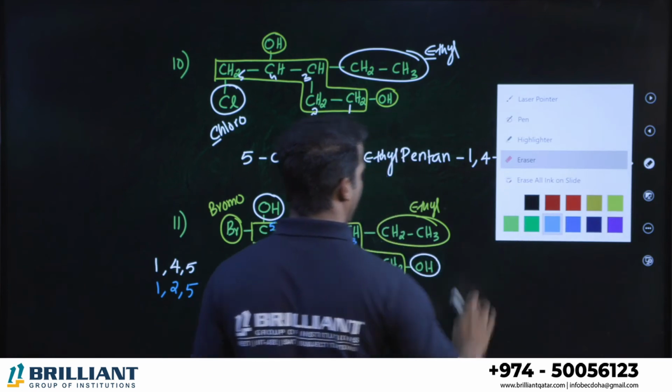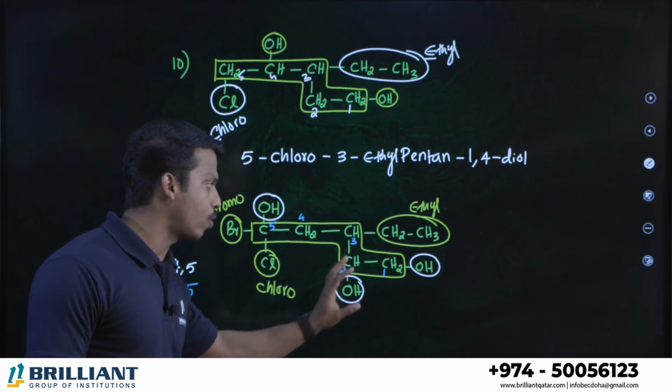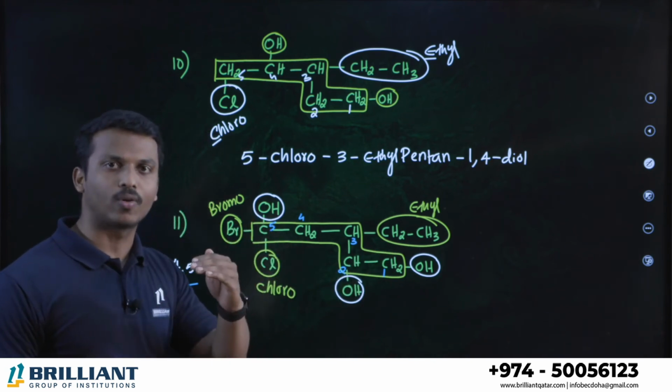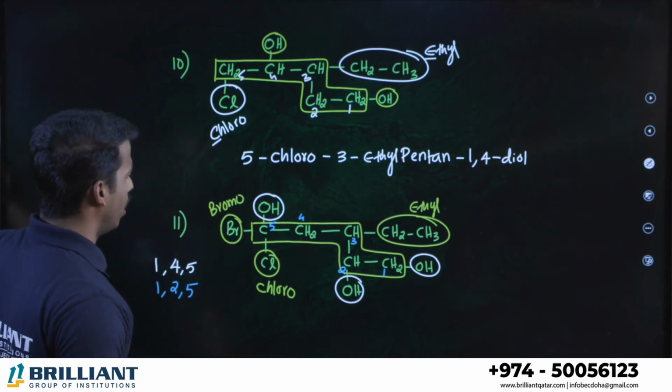Okay, let's go for the name, dear all of you. Is it clear now how we selected the parent chain? While numbering the parent chain, alcohol is the principal group here. All the alcohols should get the lowest number. So this is better. Now let's go.